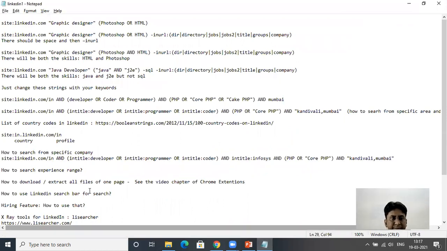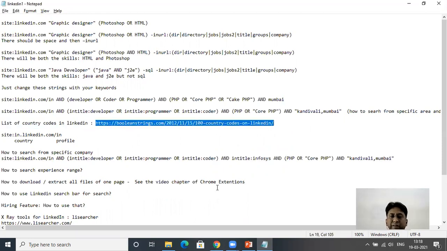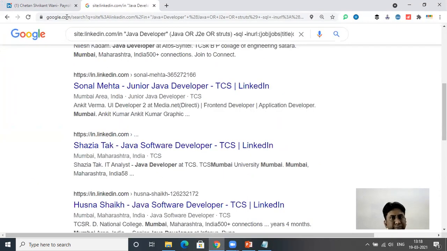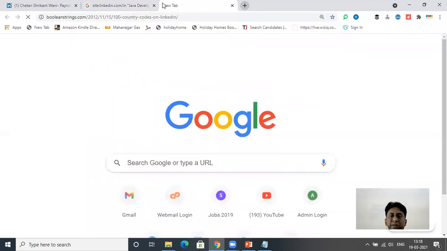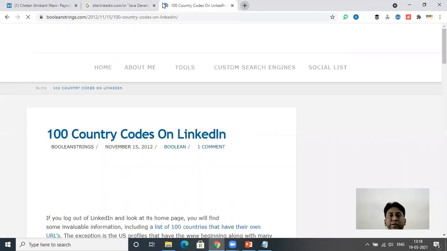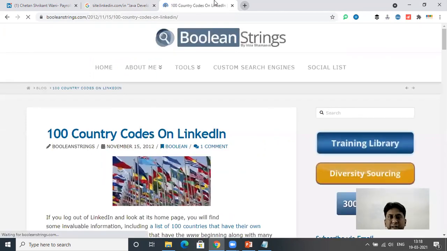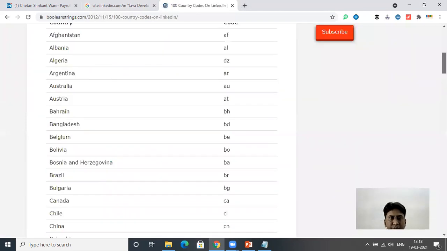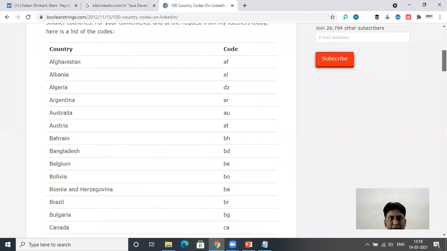Okay. So now let's have a look at different country codes. I'm sure some of you might have international recruitment also. So this is a string which is very helpful for you. In this link, you will find the country codes. So as I said, let's have a look at the country code. So this is a country code.